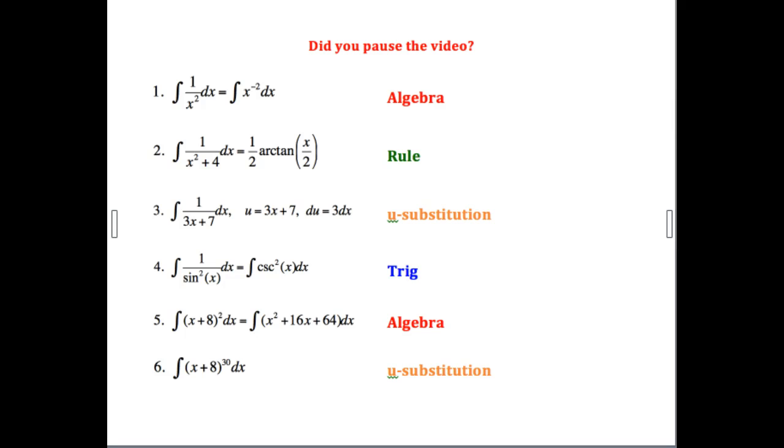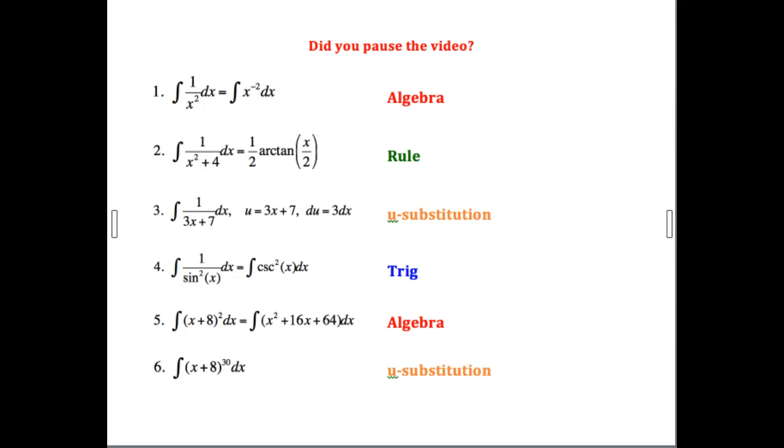and we then can use the power rule. Now the next one, which looks very, very similar, number 2, is 1 over x squared plus 4. So throwing in that little 4 makes a big difference. And we can go to the rule sheet and we can find the arctan rule, one of the rules which you probably did not use a lot in Calculus 1.